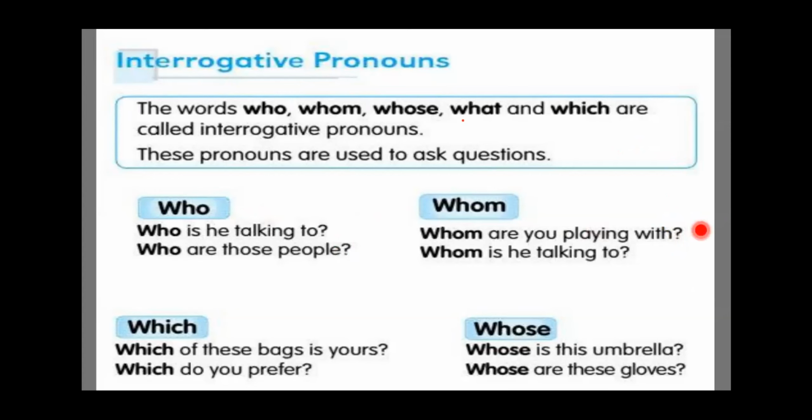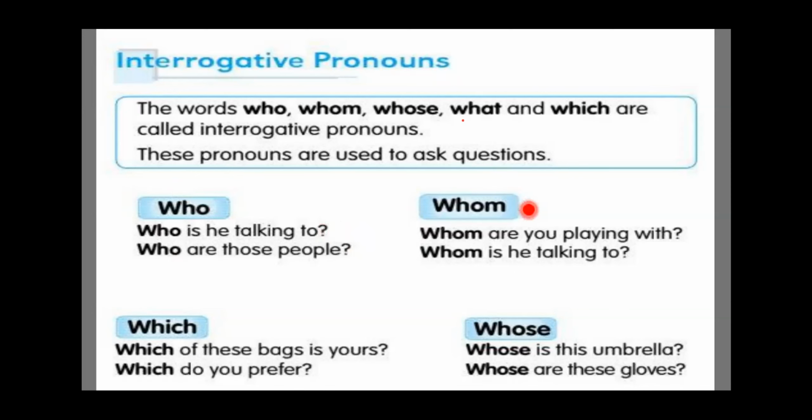Whom are you playing with? Whom is he talking to? Who, have you understood who are those people? वो कौन है? Okay, who are they? वो कौन लोग है? Who is he talking to? वो किससे बात कर रहे हैं? कौन है वो? Okay, so who is used for that.